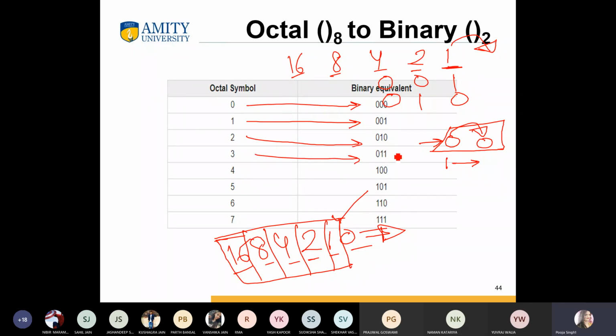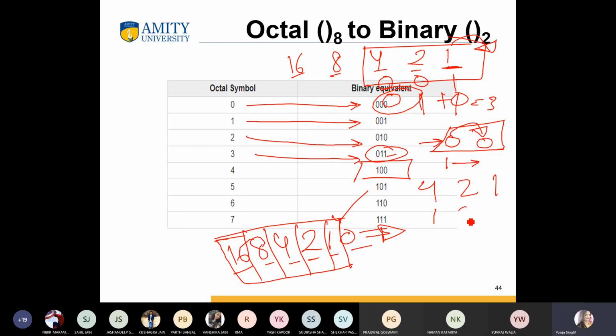If we want 3, so you can see here 110, we are taking from here. Okay, so for 3 this could be 1 plus 1 is 3, and this could be the 0. And for 4, if we have number 4, then how we can write 4 2 1. Okay, so simply here write 1 and then 0 0.